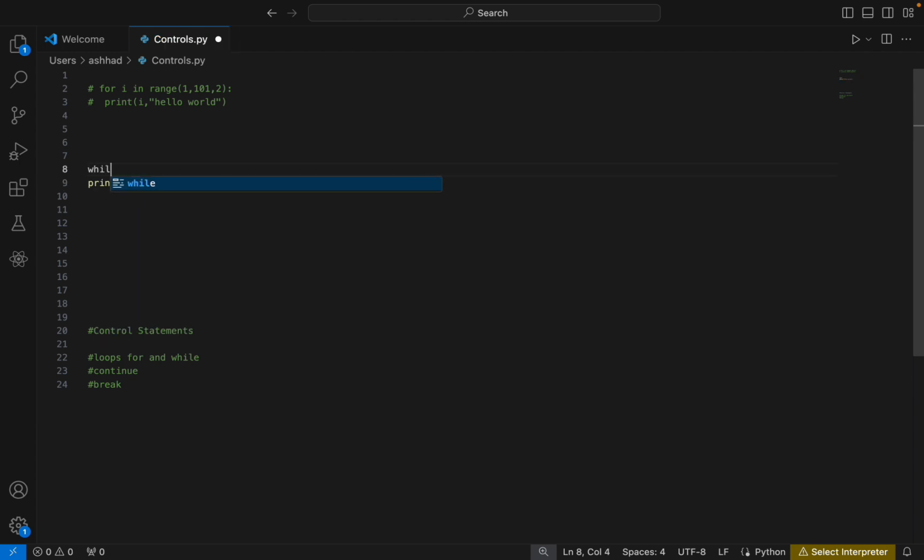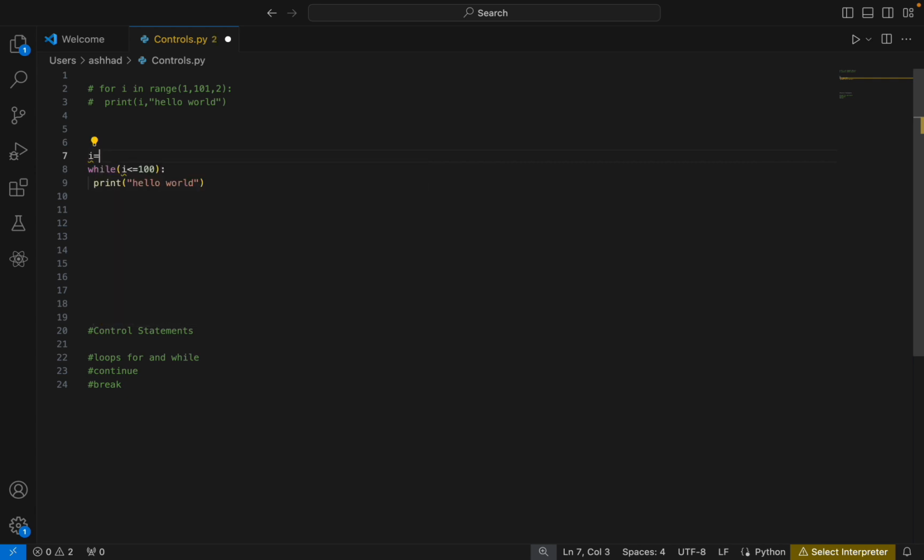I'm just giving while. Inside the while, we'll give a condition, which is the condition to stop the loop. I've given up to 100, and I give a space to put the code under the while loop.